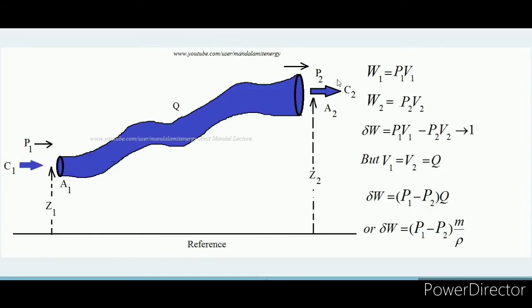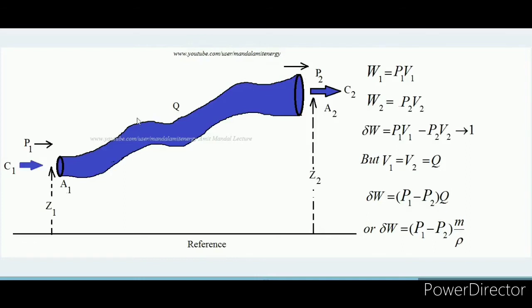Suppose liquid is entering inside the system and ultimately coming out from the other end, and the volume flow rate remains constant. That means the volume of fluid entering is exactly equal to the volume coming out of this pipe. However, I must say mass flow rate. I told you that the condition for applying the Bernoulli theorem is that mass flow rate in equals mass flow rate out. For liquids, mass and volume are analogous, because in liquids the density doesn't change.